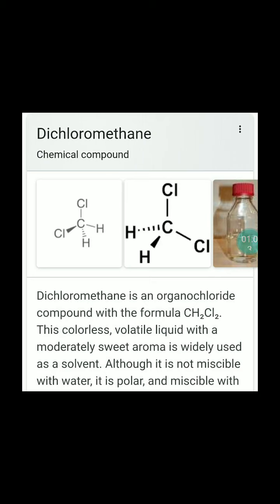Then side effects: overexposure to dichloromethane causes dizziness, fatigue, nausea, headache, numbness, weakness, and it is highly dangerous if it comes in direct contact with the eye, as it damages the cornea. Okay, so this is all about dichloromethane.